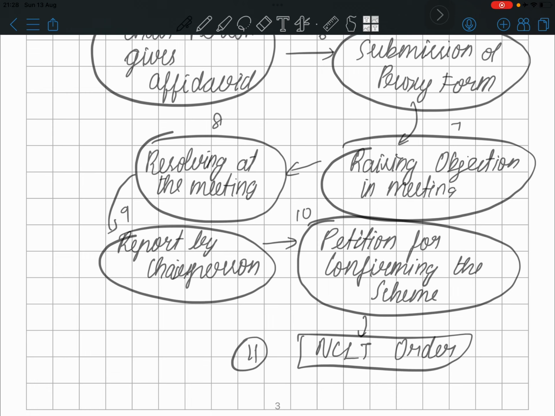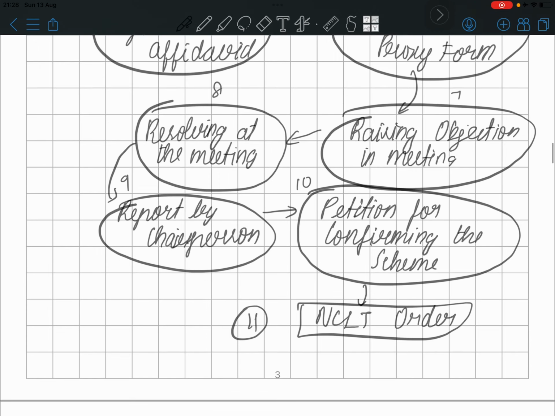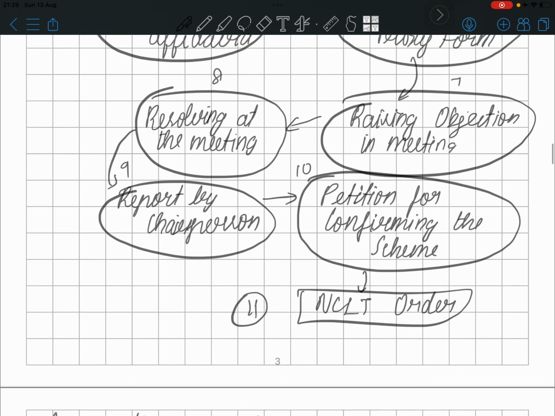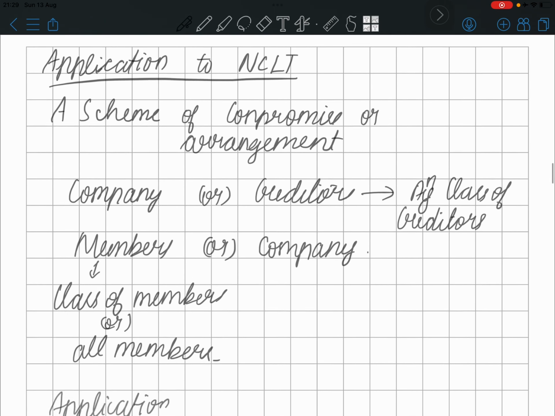The petition for confirming such a scheme will be given by the chairman to the NCLT, and the NCLT will look through how the meeting went, who appeared, who voted, what issues were raised, how they were resolved, whether the voting is as per the Act, and whether a proxy has been given. Each and every detail will be analyzed, to see that there is no coercion or fraudulent activity and everything is fair. Then the voting will be done.